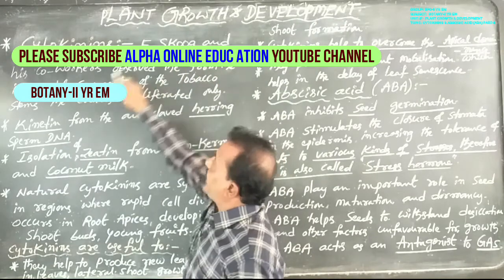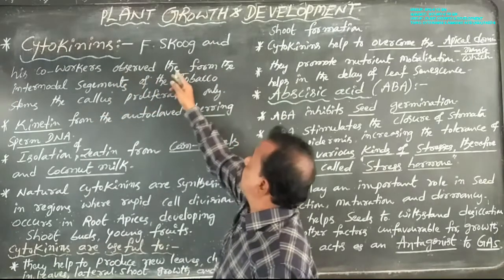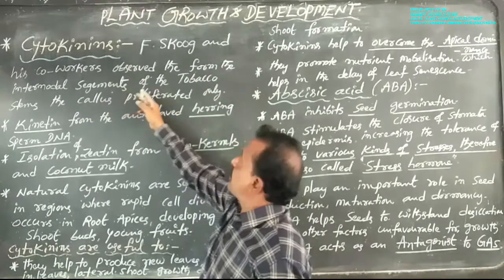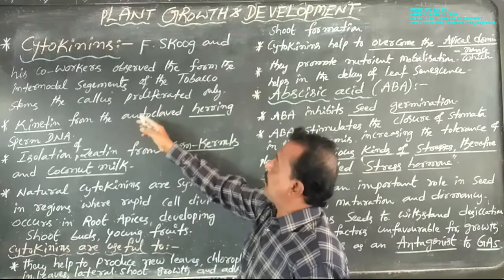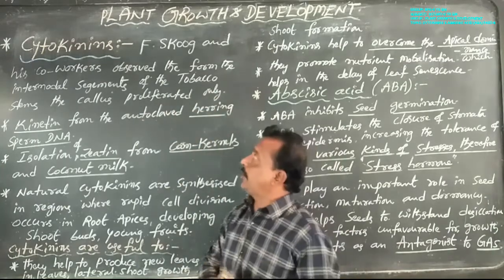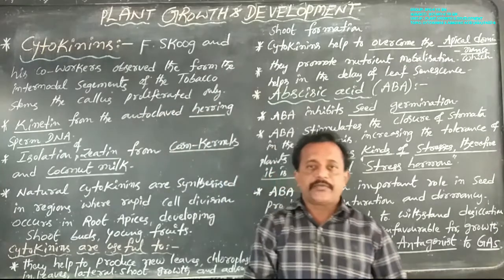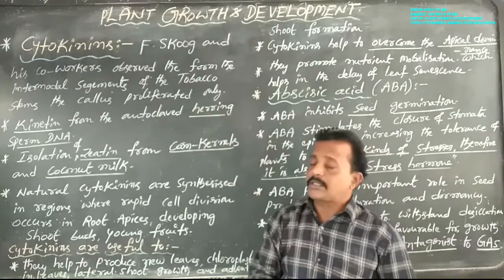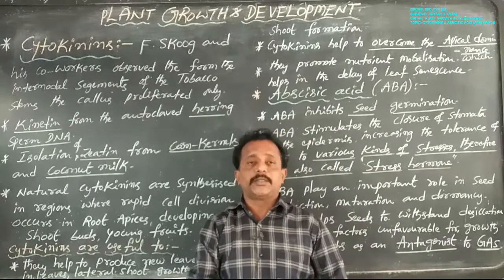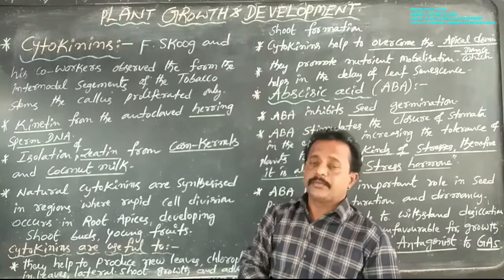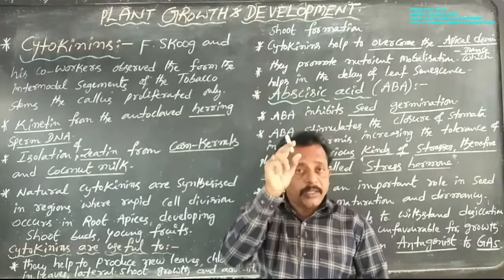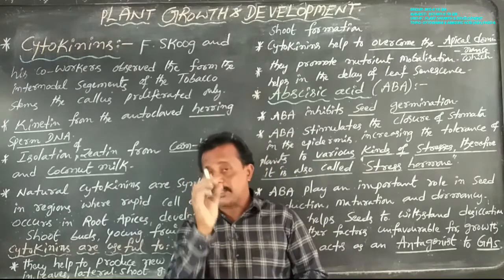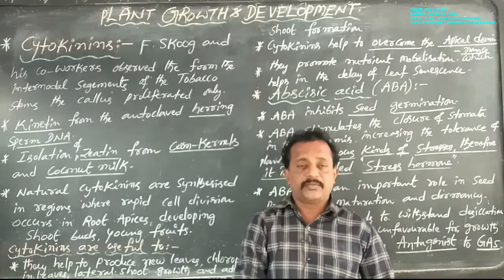F. Skoog and his co-workers observed that from the internodal segments of the tobacco stems, the callus proliferated only. F. Skoog and his co-workers first observed this from the internodal segments of the tobacco stems.